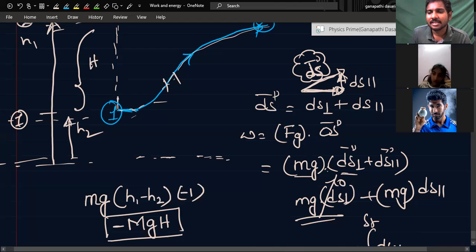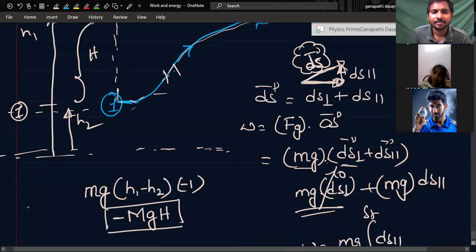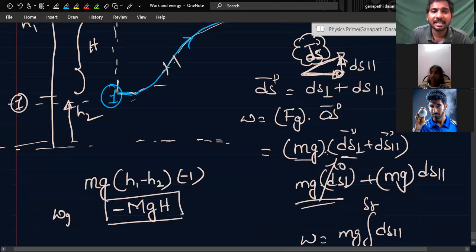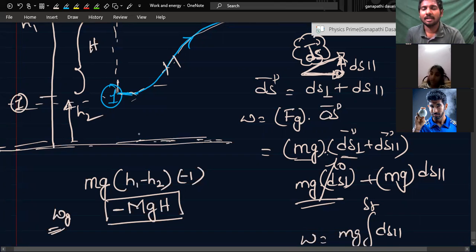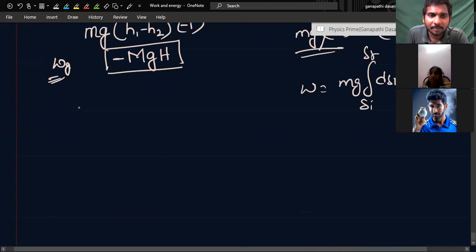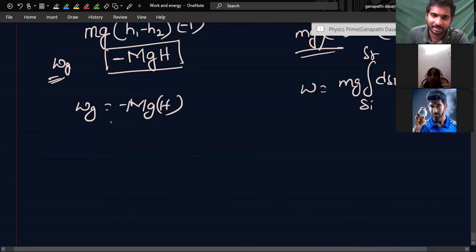Is this the work done by gravity or not? Yes, sir. But you should remember, it depends on the two points. If I take a different reference level, the gravitational work done will be different. Work done by gravity is equal to minus mgh here. This h is the difference between the two points. Their reference point is always important.